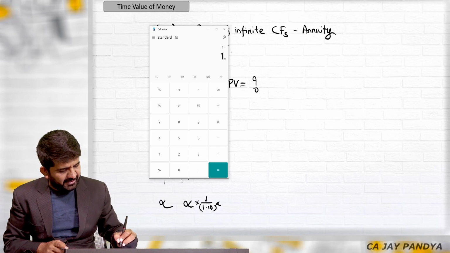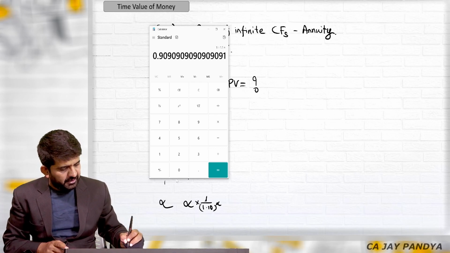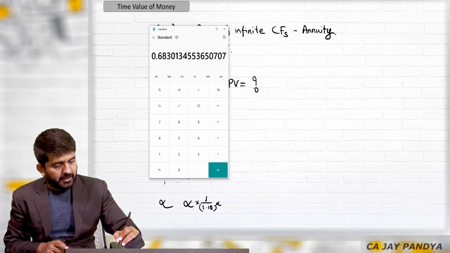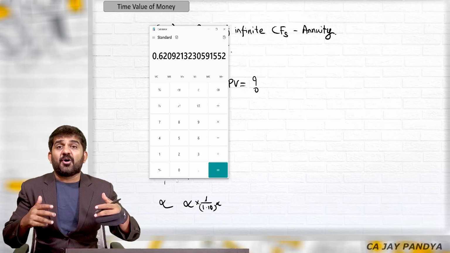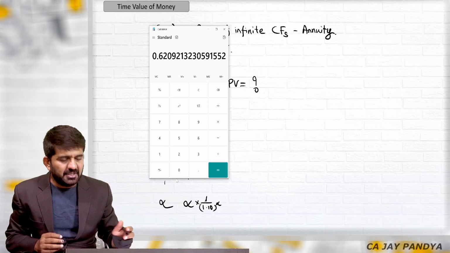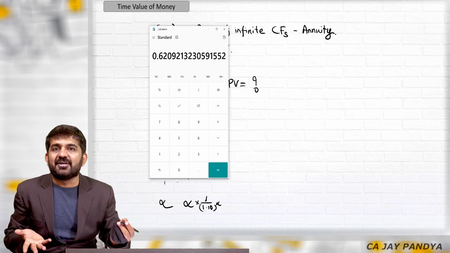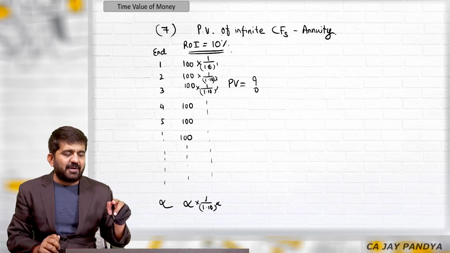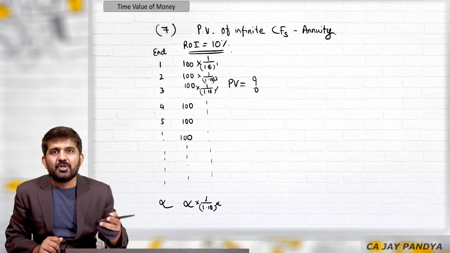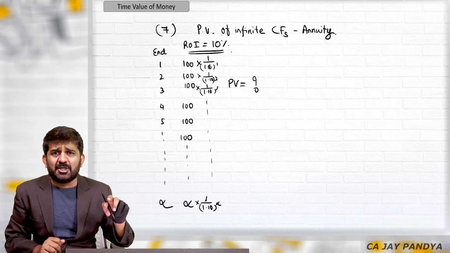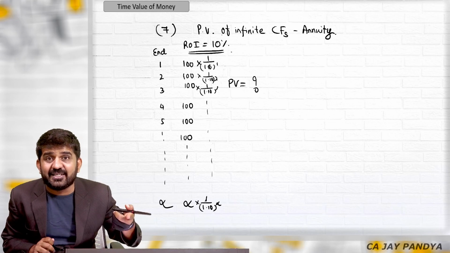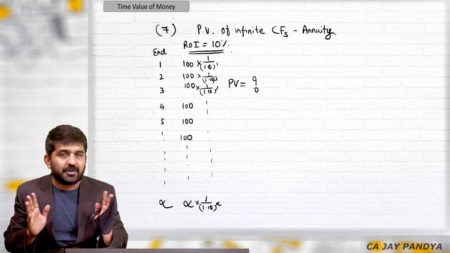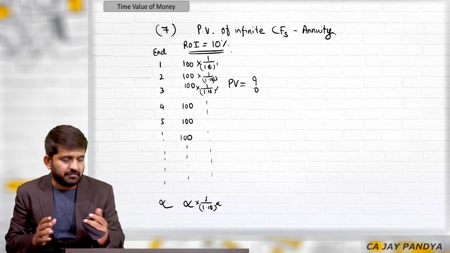1 divided by 1.1 is equal to, M plus, is equal to, M plus, and so on. You will have to do it for infinite times, then MRC multiplied by 100. Or in your calculator, if you are having GT, 1 divided by 1.10 is equal to, you will have to press it for infinite times. GT multiplied by 100 will be your answer, but you cannot multiply it for infinite times.